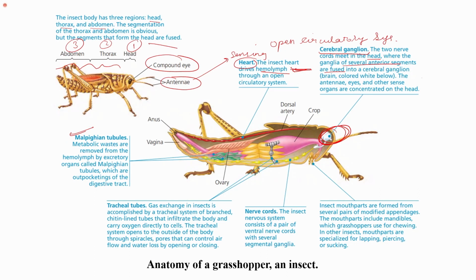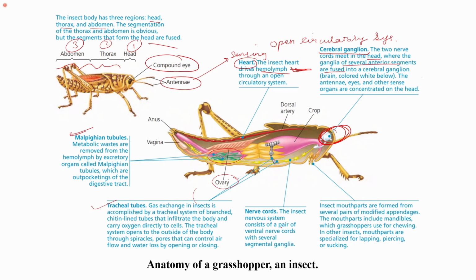Metabolic waste is removed with the help of the Malpighian tubules, which are outpocketings of the digestive tract. You can see here, the ones shown in green color are the Malpighian tubules. Then the sex organs or the reproductive organs are different, present in different organisms. This is the female grasshopper, therefore an ovary is present here. They have tracheal tubes for gaseous exchange, and the nerve cord is present.